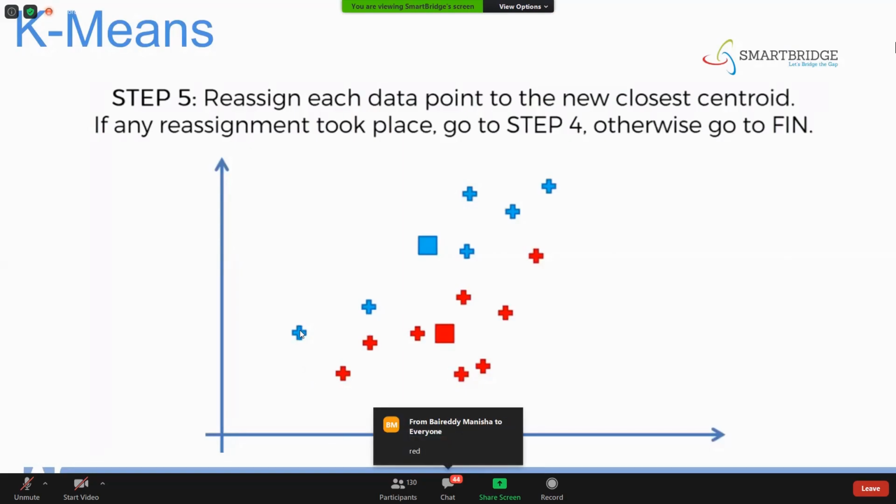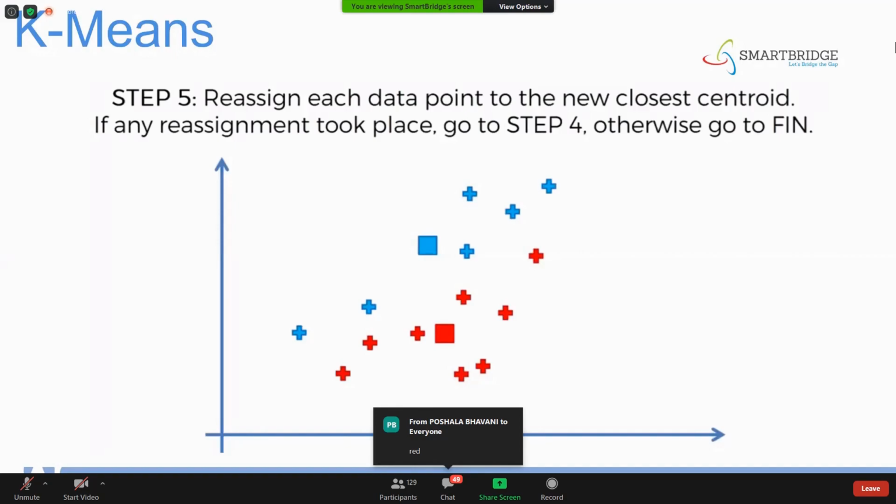Yeah, very good, Harshvardhan. It is obviously nearer to red. Now is this point nearer to red or nearer to blue? Red, right? So by observation you are able to find it out.